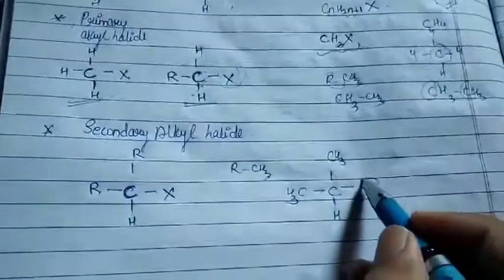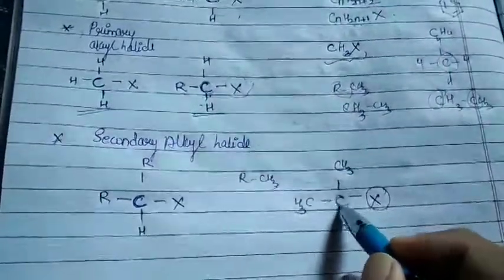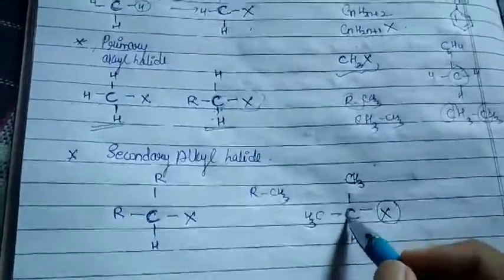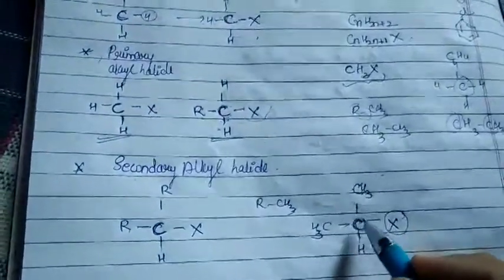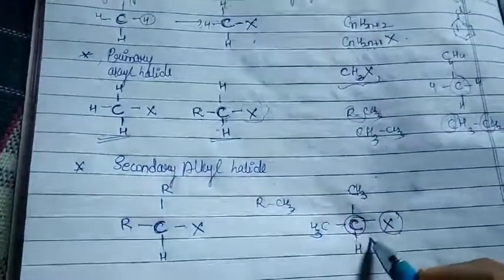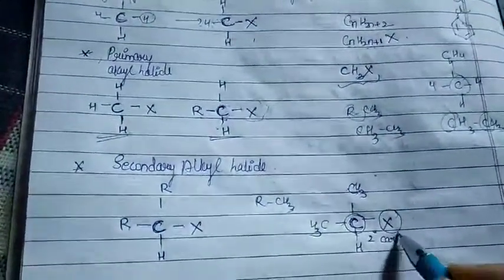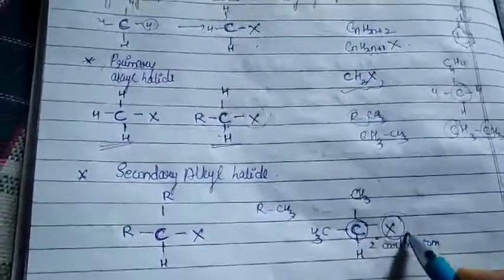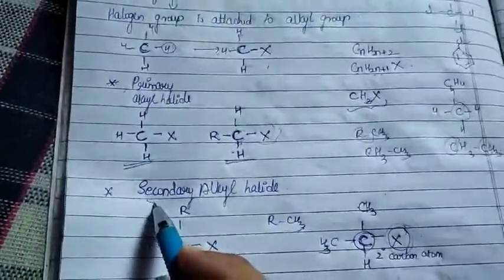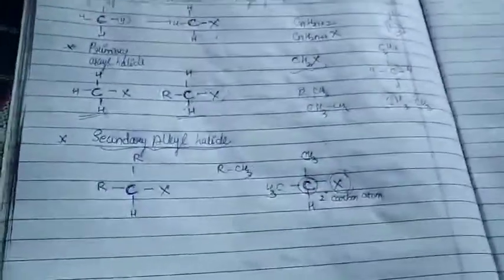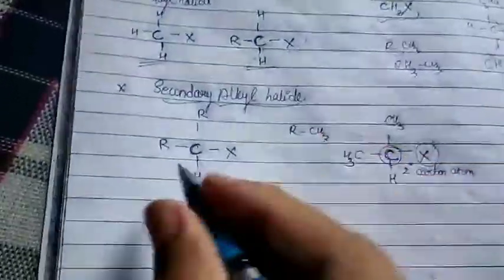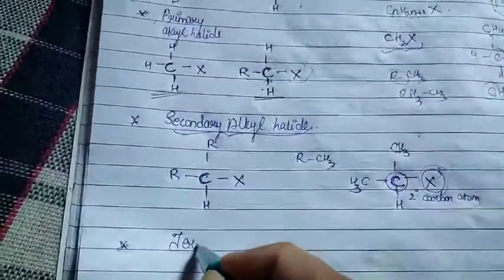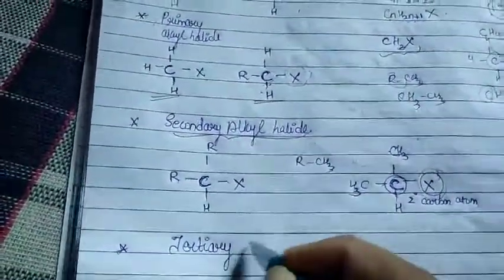So whatever my halogen group is there, it is attached to the carbon atom which is further attached to two other carbon atoms. So when a carbon atom is attached to two other carbon atoms, such a carbon atom is called as what? Secondary carbon atom. So our secondary carbon atom again, our halogen is attached. So overall structure will be called as what? Secondary alkyl halide. Okay. The third important classification under your haloalkanes is called as your tertiary alkyl halide.